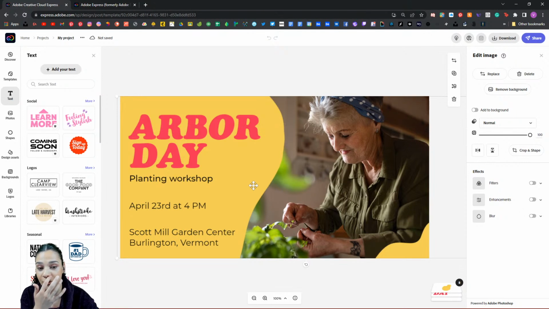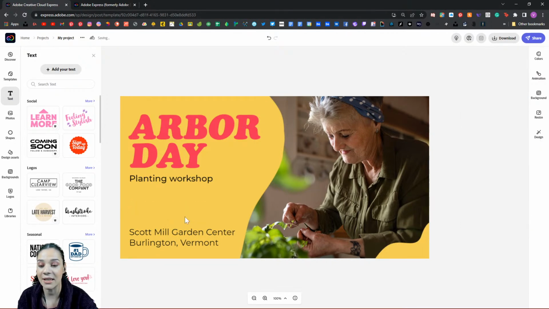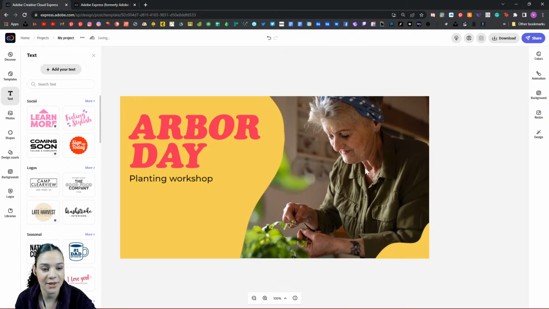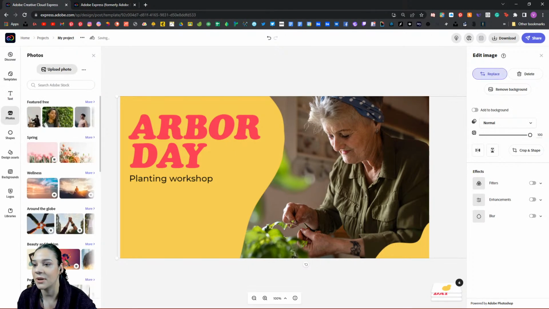So the first thing I'm going to do is go ahead and remove, I'm just clicking these text areas and hitting delete. I'm just going to remove some of this text because I don't need all of this text. I'm going to select our image in the back here, and I'm going to hit replace. And up here in our photos, I'm just going to search illustration.